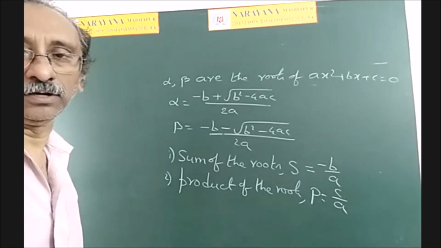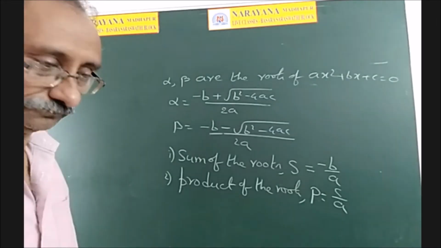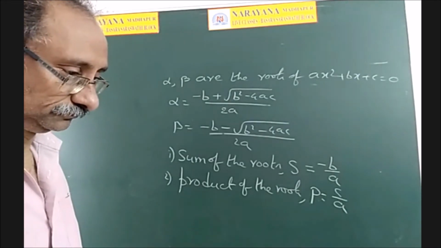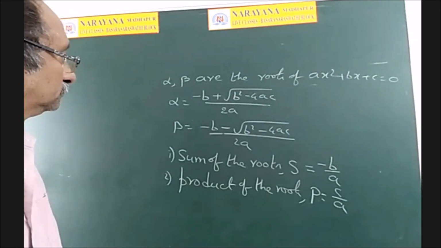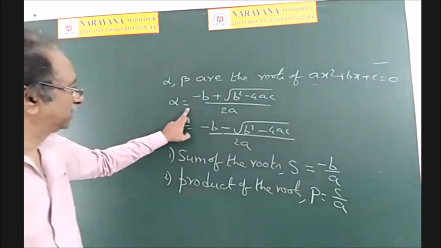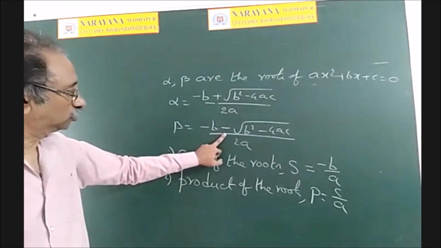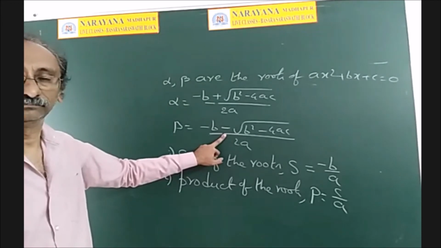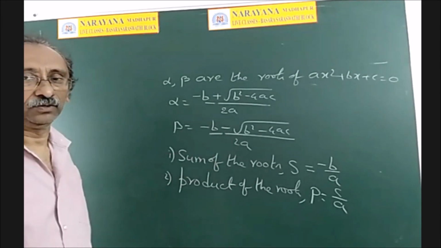And now I will ask Bhanu Teja. So what is Bhanu Teja? Sir, their beta equals to minus b plus or minus no, sir. No, Bhanu Teja. One is with plus sign, other root with minus sign. Okay, sir. Okay, sir. Okay.